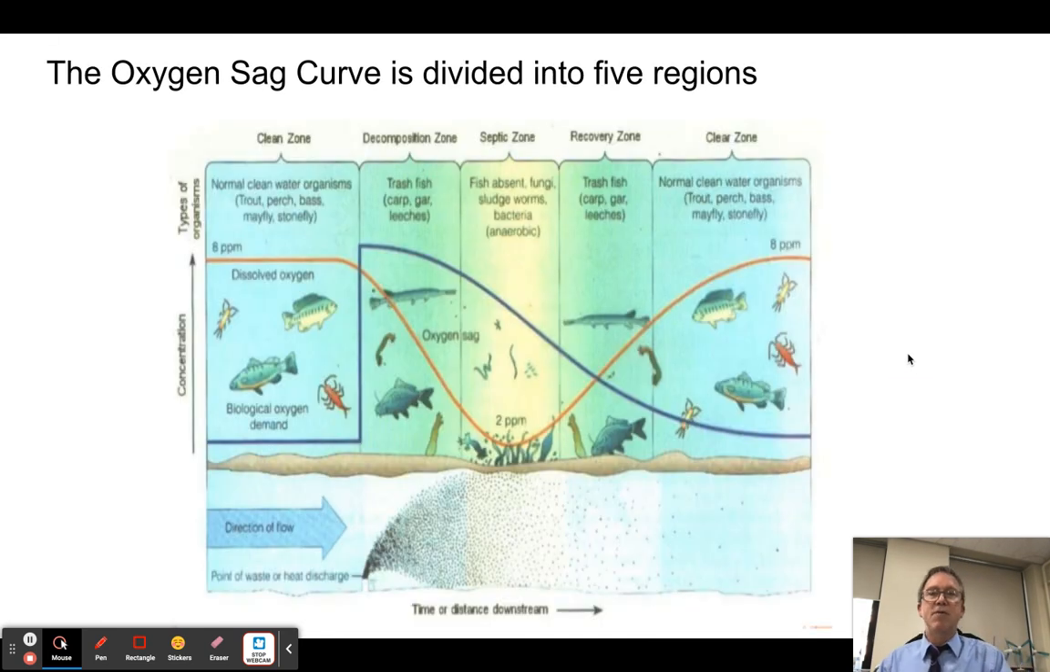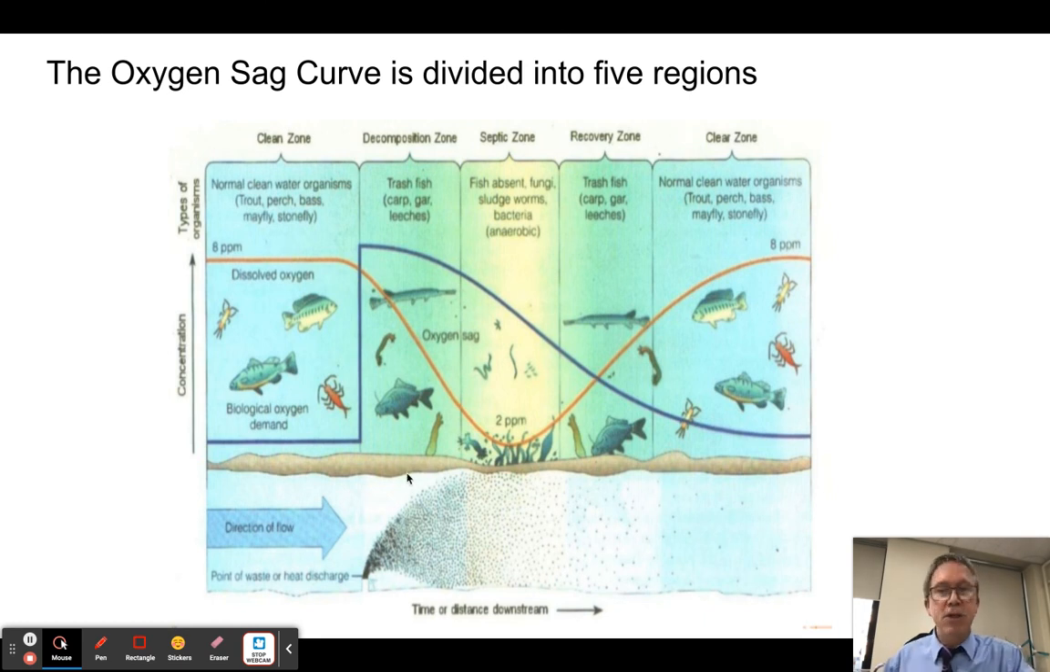So here's an example of one I think is just very graphic and easy to understand. So this shows our direction of flow. Again, it's from left to right. Here's our point of discharge. So look at this. Before the point of discharge, we have a clean zone with a very healthy population. We've got 8 ppm oxygen. We've got all these different fish species, high biodiversity. These are things that need fairly large amounts of oxygen to survive. It's what a healthy stream looks like in a normal ecosystem, okay, that we humans haven't been messing with.